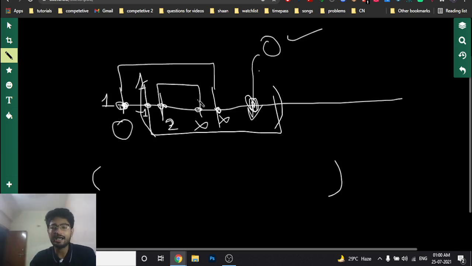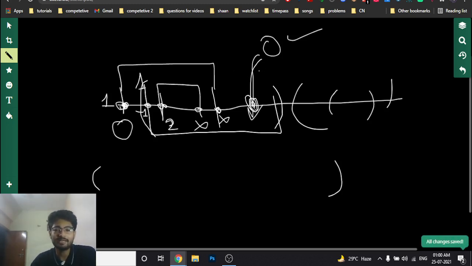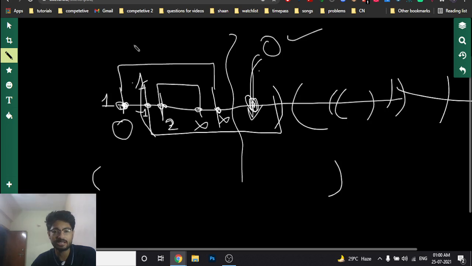I only have to care about the number of people who come before me. Whatever happens after my occurrence, I do not care, because I will take the seat at this point. Whatever happened after that, I do not care. I only care about the people who come and go before me, and then what is the seat which is available at this point. So it is obvious that we have to sort it out.